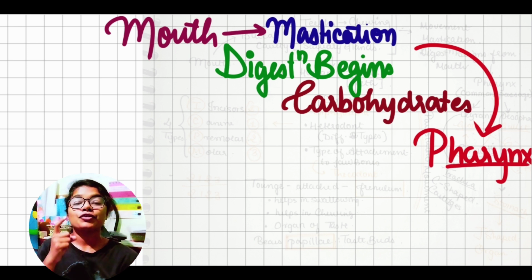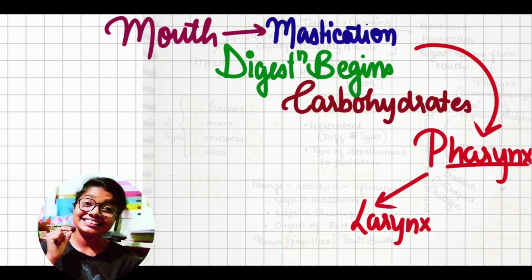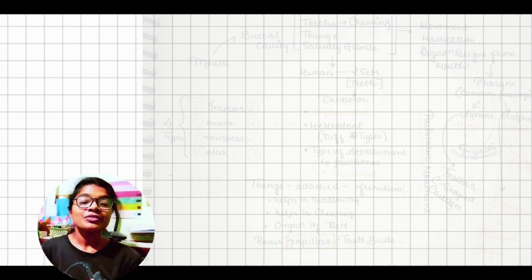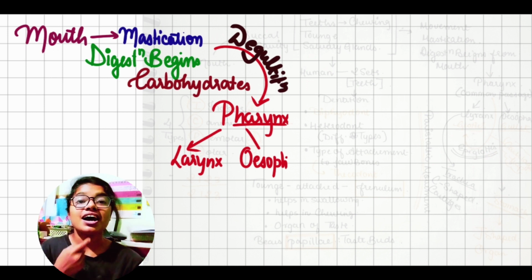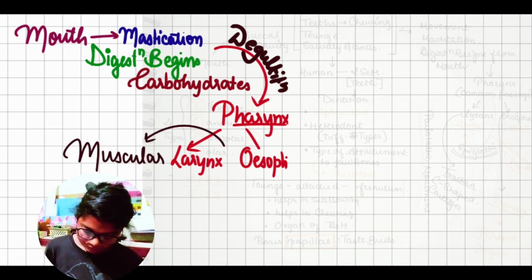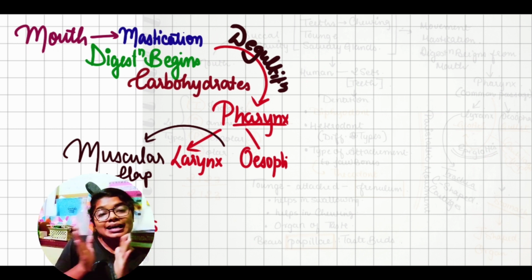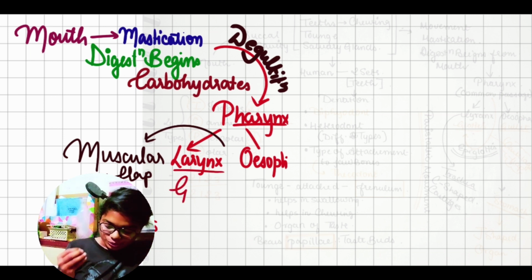From the mouth, the esophagus is connected by a short pharynx. The pharynx is a common opening for the food pipe and the air pipe both. Firstly, we can see that the frontal portion is the trachea or the larynx, where C-shaped cartilages are present. Note this thing. Then the second opening, or the posterior opening, is to the esophagus, which is also known as gullet.